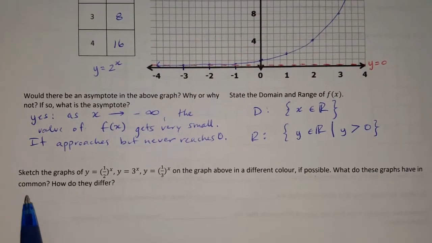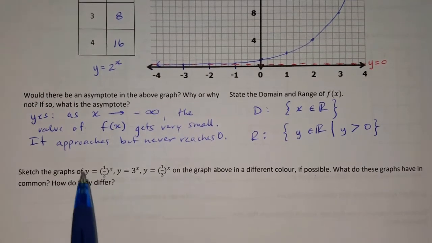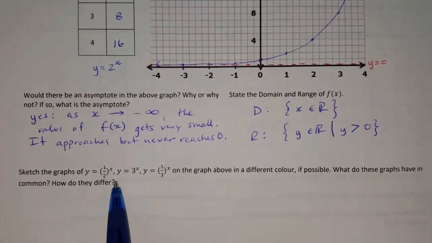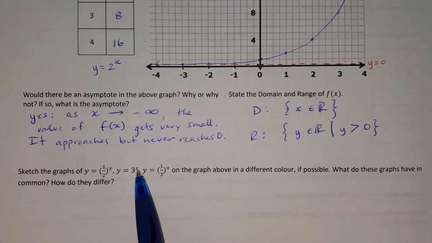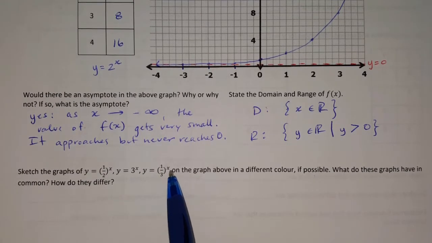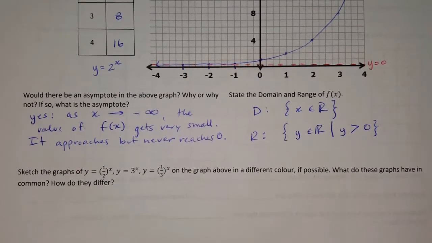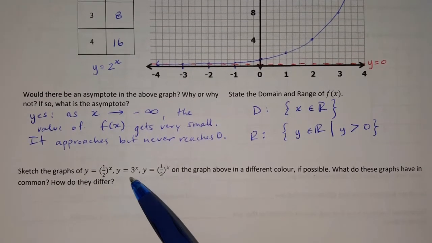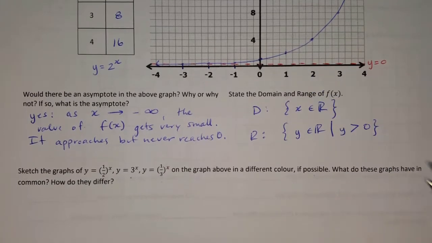The final part of this page asks me to sketch the graphs of y is equal to (1/2)^x, y is equal to 3^x, and y is equal to (1/3)^x on the graph in a different color. And what we're going to do is we're going to compare the features of these three graphs with the graph that we've already plotted.